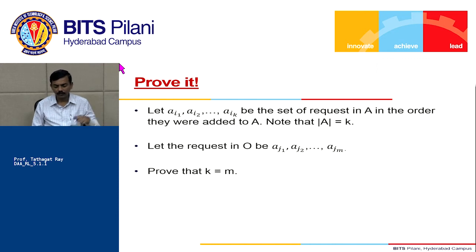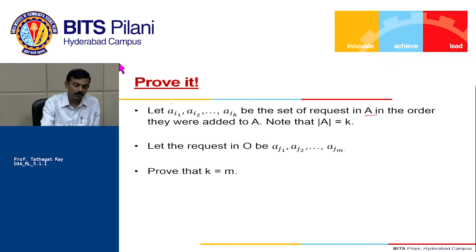So note that the cardinality of A is k. Fine. So what we are saying is, what is A? A is the solution obtained using our strategy. Our strategy said that first you sort them by finish order, and then you start picking them based on this finish order. Okay. So you pick up the one which finishes earliest, and then you look for the remaining set of activities which are compatible with your chosen activity. Okay. Within that, again you pick the one which finishes earliest.